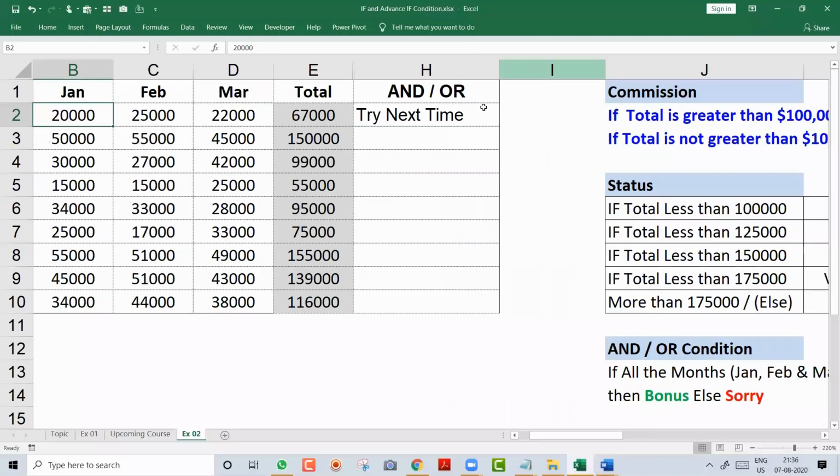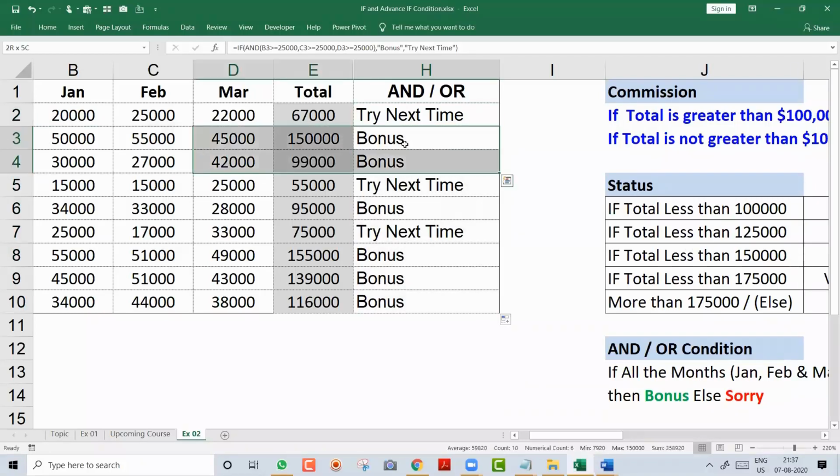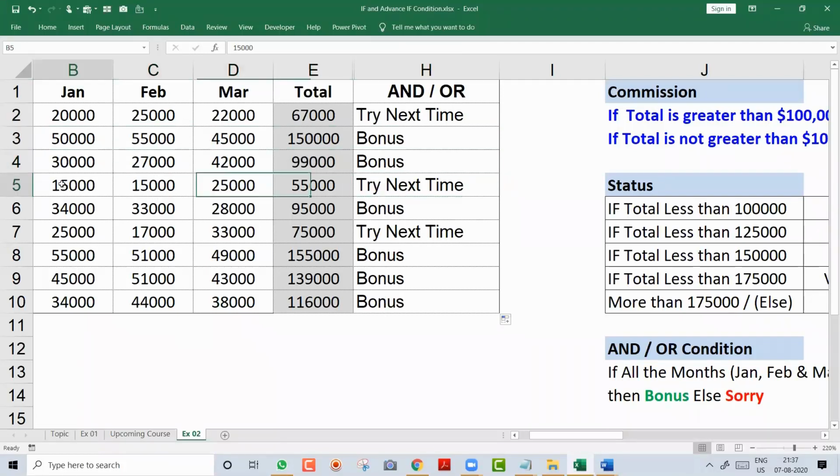See? So now I come on the corner and I double click. Good. So he got bonus. Why he got bonus? Because see, all 3 months his sales is more than 25,000. He also got bonus, more than 25,000. Why he didn't get? Because in 2 months he's not there. Got it? So this way, friends, you write multiple levels of ifs.